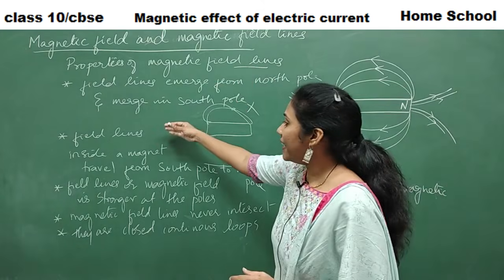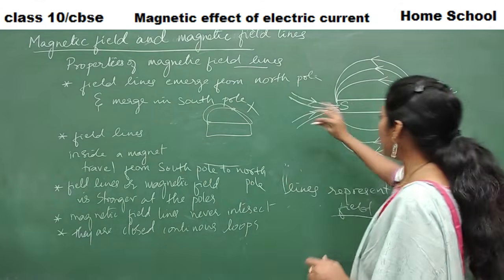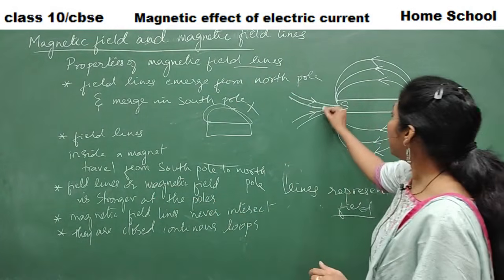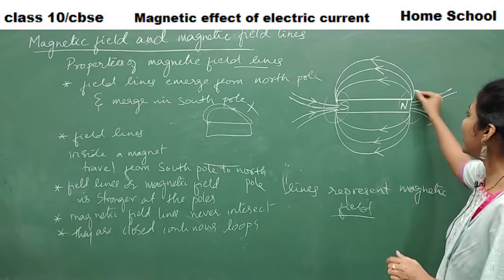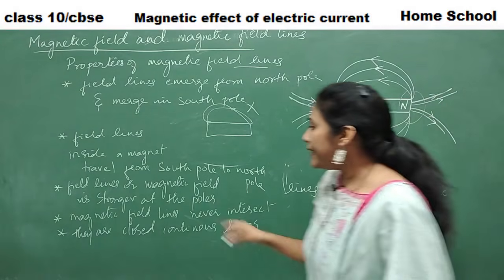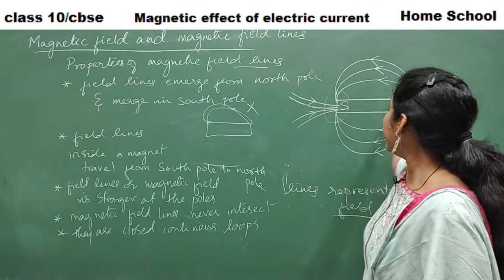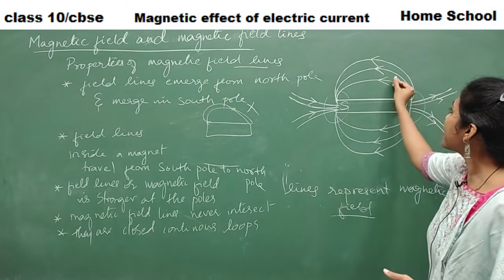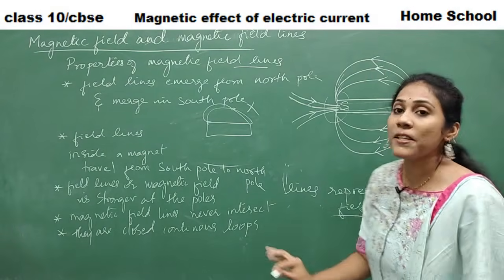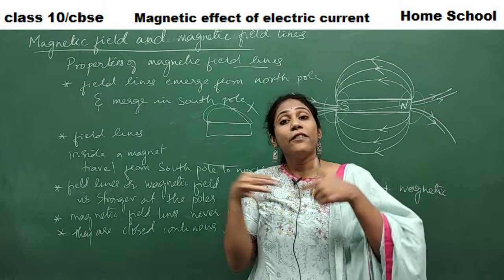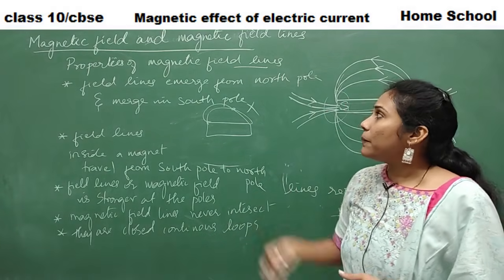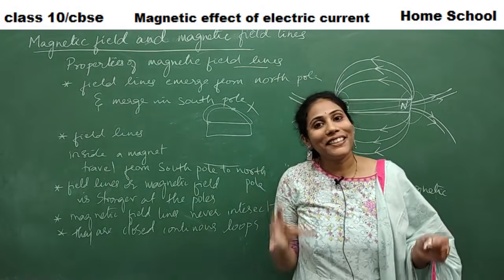So, field lines inside a magnet travel from south pole to north pole. Magnetic field is stronger at the poles. At the pole you have more field lines, which means more magnetic force or strength is observed. And the next point is that magnetic field lines never intersect. They are closed loops, guys. This is one loop, this is another loop, this is the third loop. They won't overlap or intersect with each other. So, that's all about the properties and characteristics of magnetic field lines.